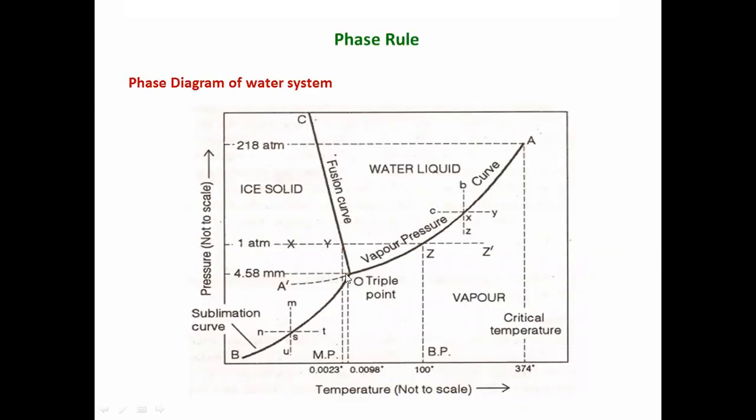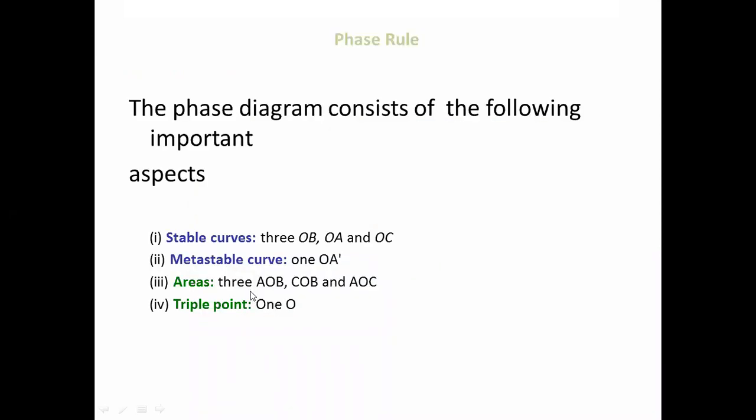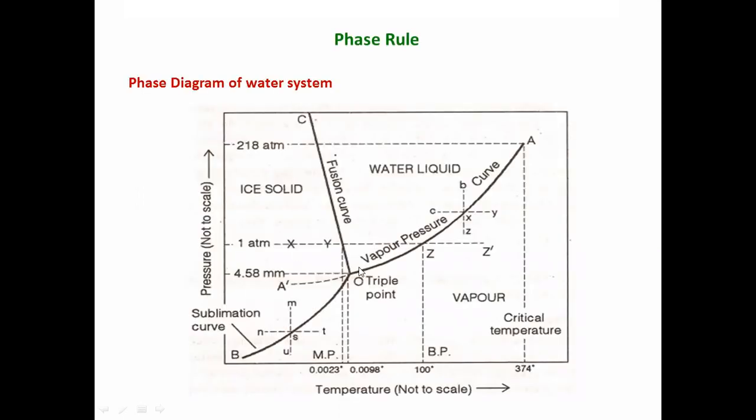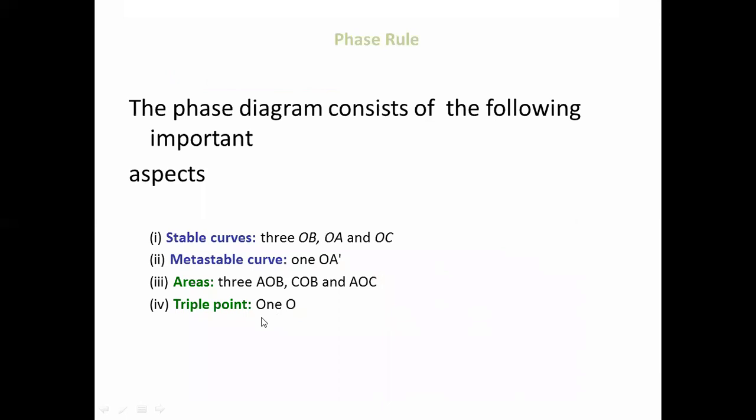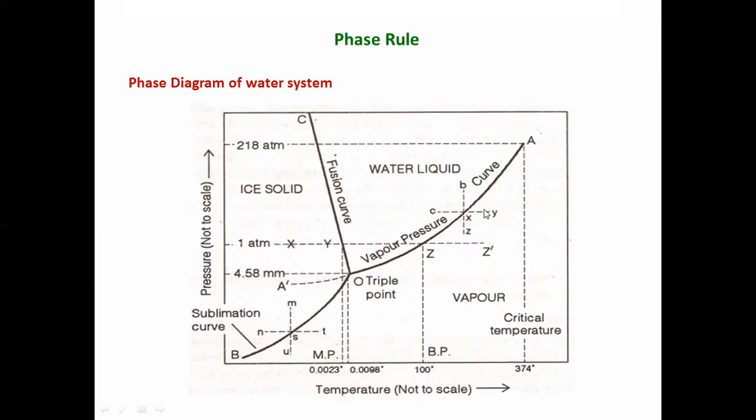And three areas, AOB, BOC, and COA. Another aspect is the triple point, where all the curves meet in a single point. The solid, liquid, and vapor curves all merge in a single point, that is the triple point.